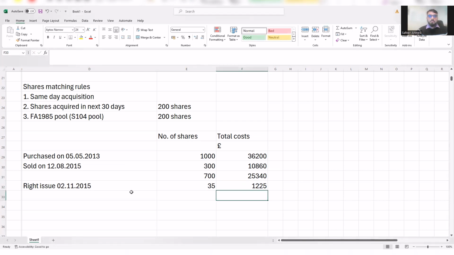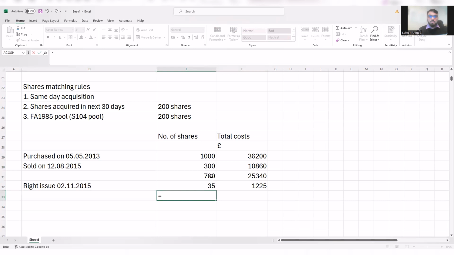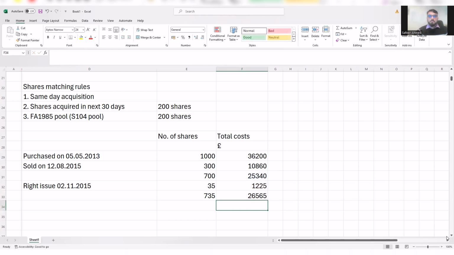Now, after this, there was a selling transaction. So remember that after every event, we calculate the subtotal. So subtotal at this stage will be 700 plus 35, which is that. And the total cost of these shares will be that plus this, which is this much.